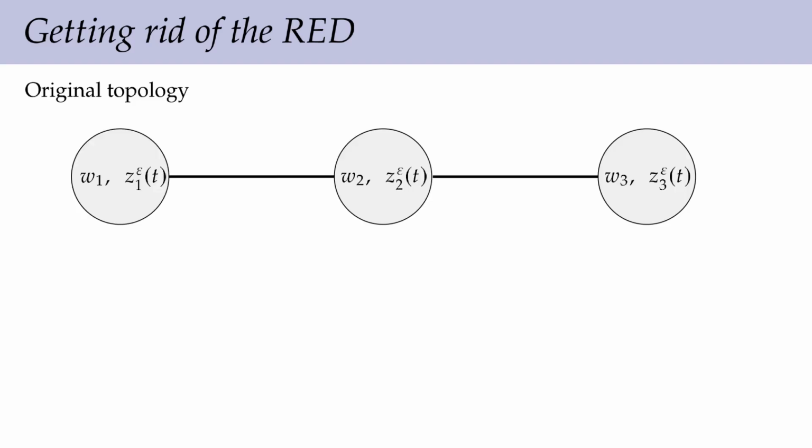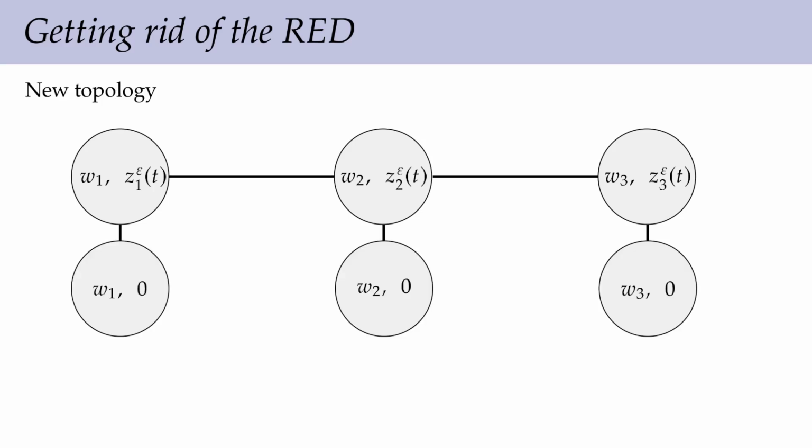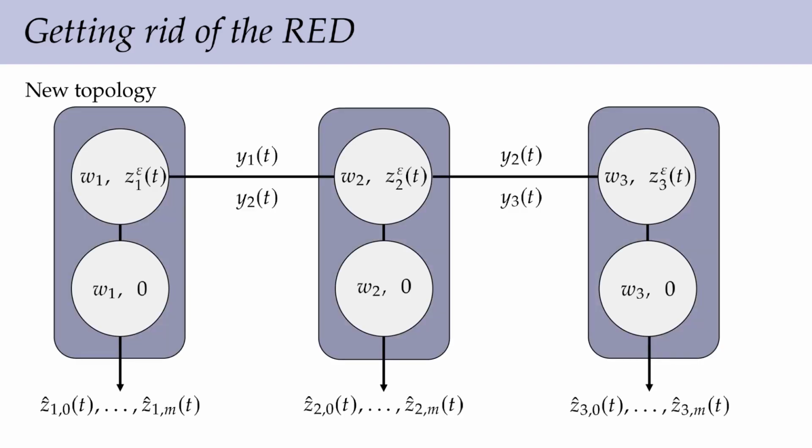In order for these virtual agents to be useful, we need to modify the original topology, which can be assumed to be, for example, as follows. Then we connect each virtual node to its corresponding original node. In practice, each agent is in charge of 2 nodes, its original node and its new virtual node. The original node is the one that communicates with other agents. In contrast, the new virtual node is useful to read the derivative estimations without the need of an additional robust exact differentiator. In some sense, the new virtual node plays the role of a local differentiator, but it has the advantage of receiving direct feedback from the network.